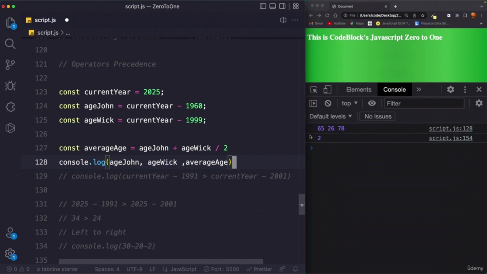Now how do we fix this code? Well, to fix this code, we need to understand how we actually calculate an average. We first need to perform this addition first. And how do we do that? By wrapping it in brackets, because brackets have a higher precedence than division. Right now, division has a higher precedence than addition, so the first operation that is going to be performed is ageWeek divided by 2.